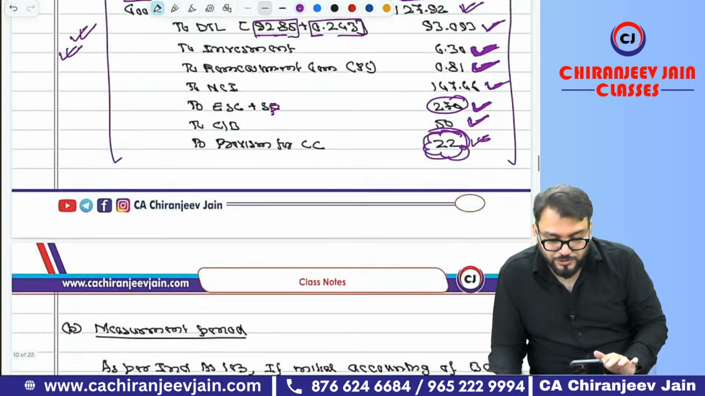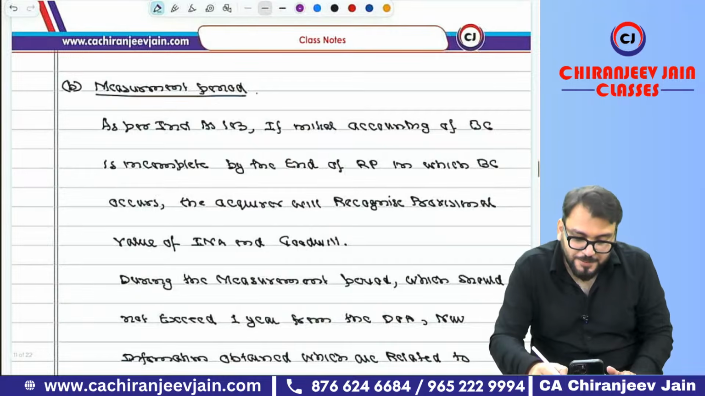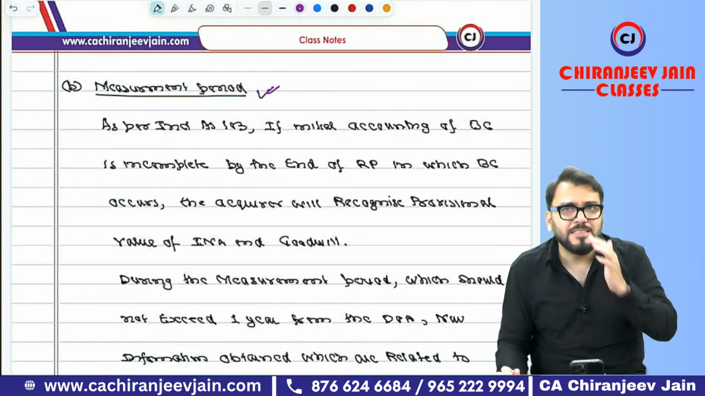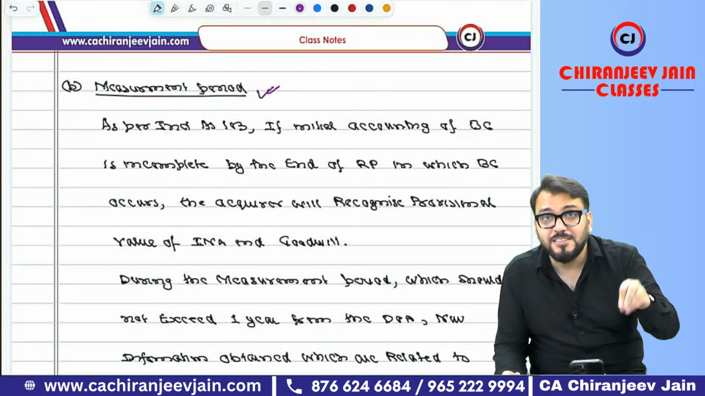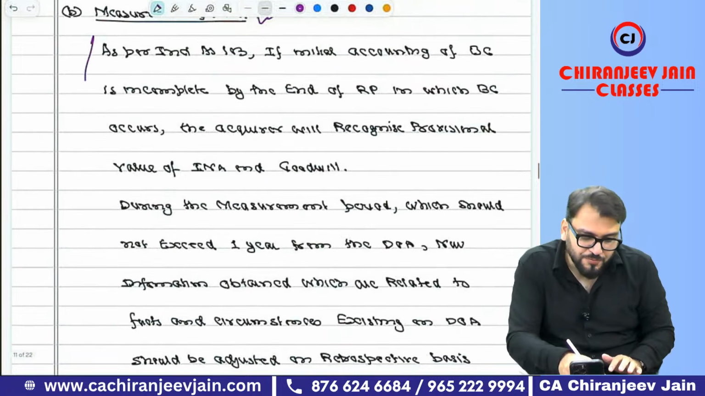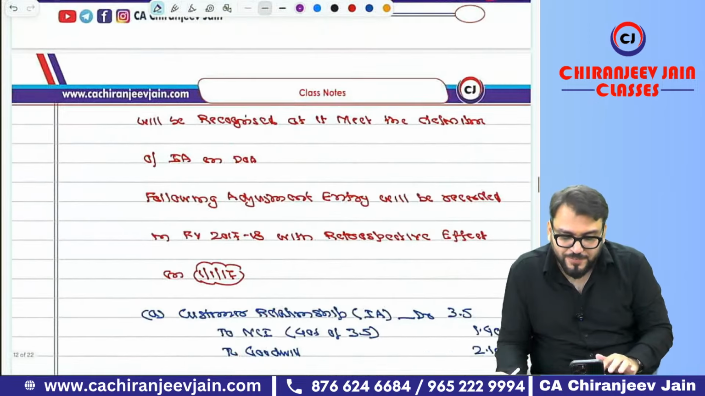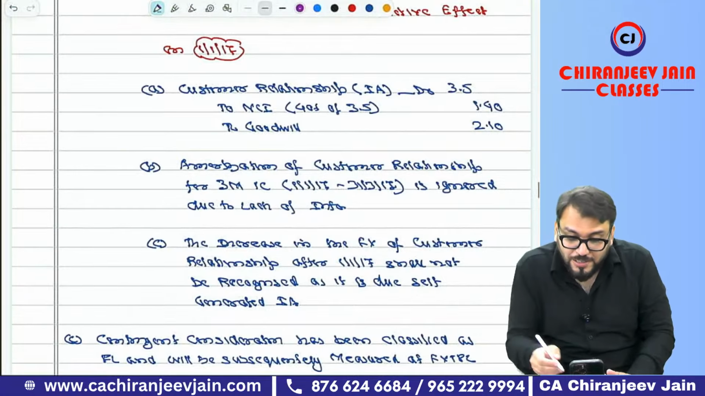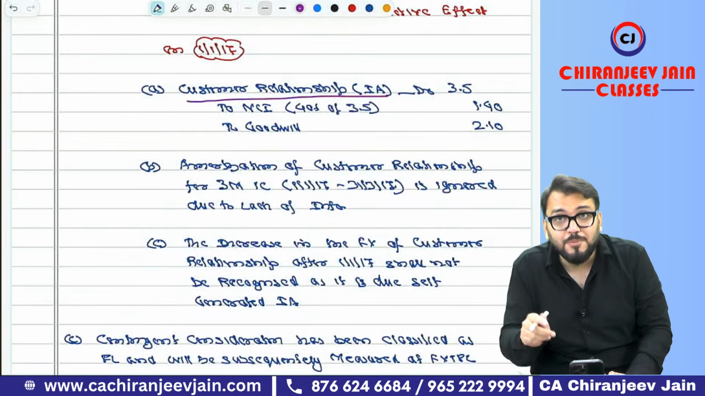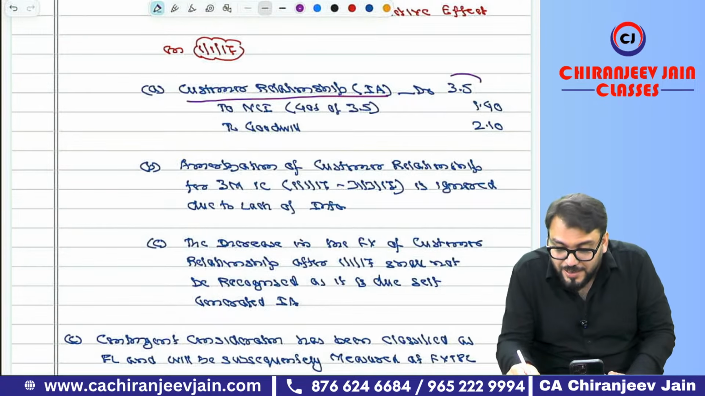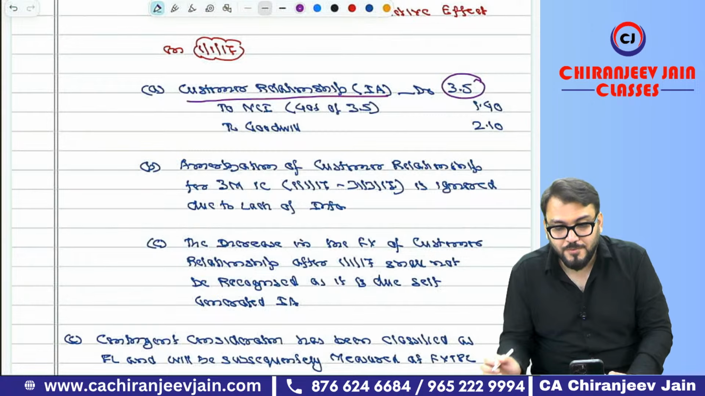Okay, understood. Then let us come to the measurement period. In the measurement period, they have given information about customer relationship. Customer relationship will be recognized because it was not recognized in the initial accounting. You can write down this information about the measurement period in your own words. So what journal entry will we do? Customer relationship intangible asset of 3.5 crore.